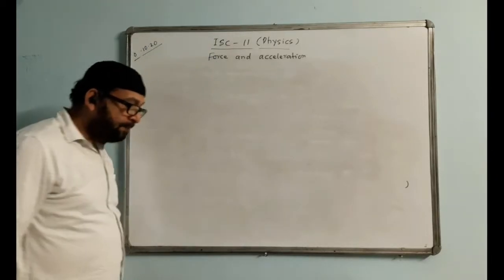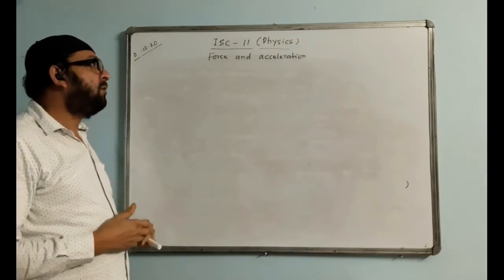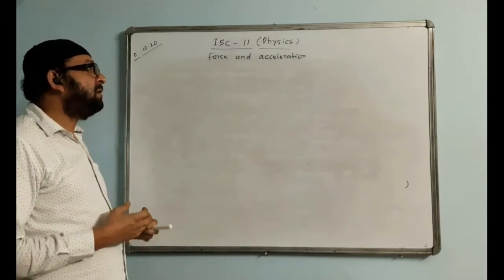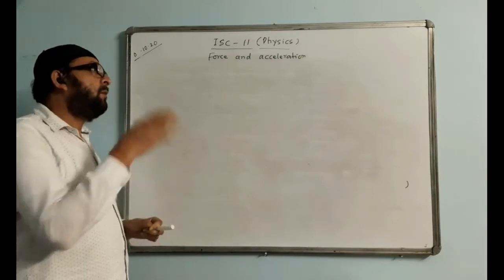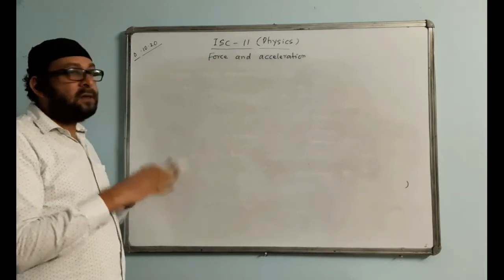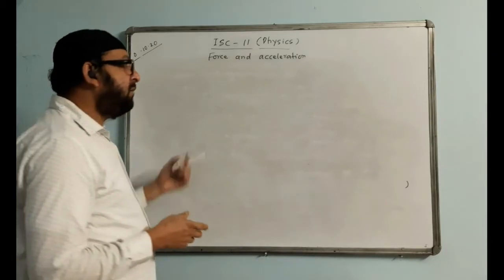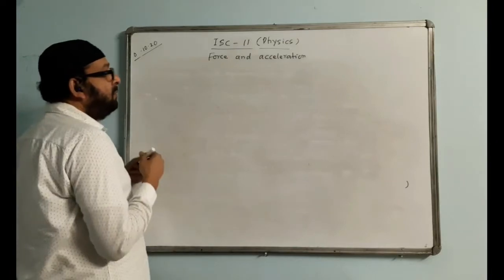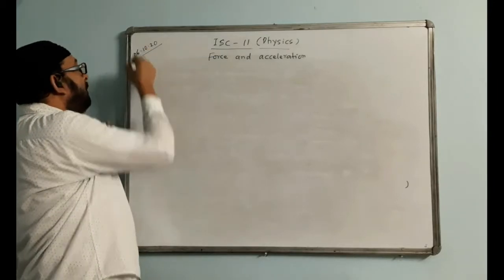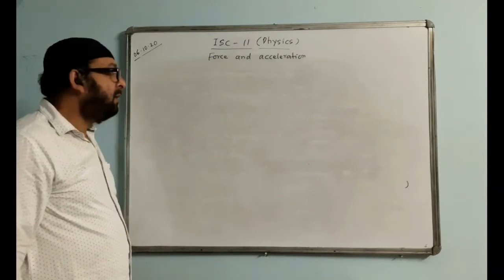Okay, now Newton's third law of motion. What is Newton's third law of motion? You all know: to each action there is an equal and opposite reaction. There are various cases of action and reaction, examples in our daily lives. All these things we will discuss in the next chapter, another chapter which we will be doing sometime later on. Newton gave 3 laws of motion: the first law, the second law, and the third law of motion.